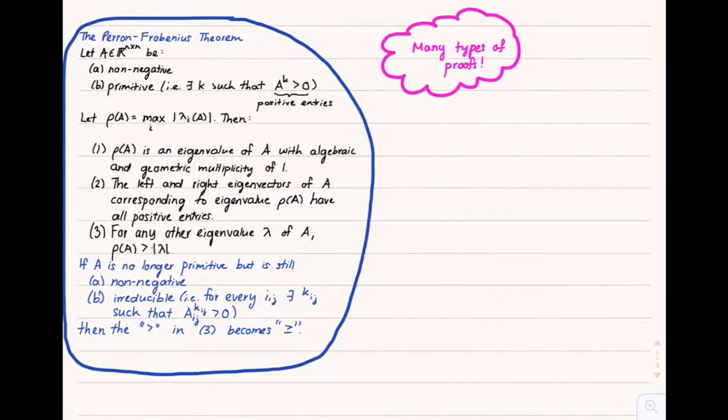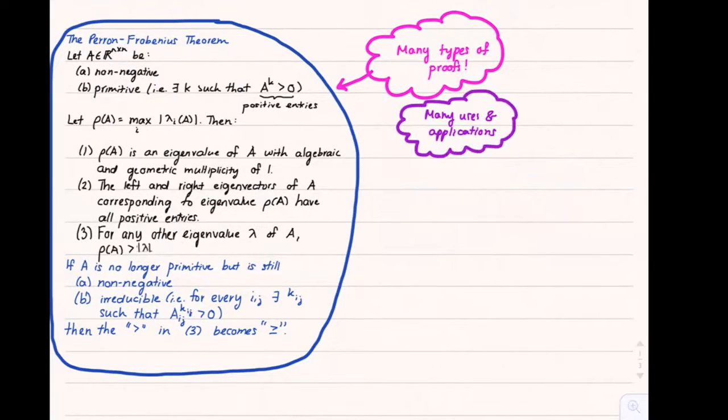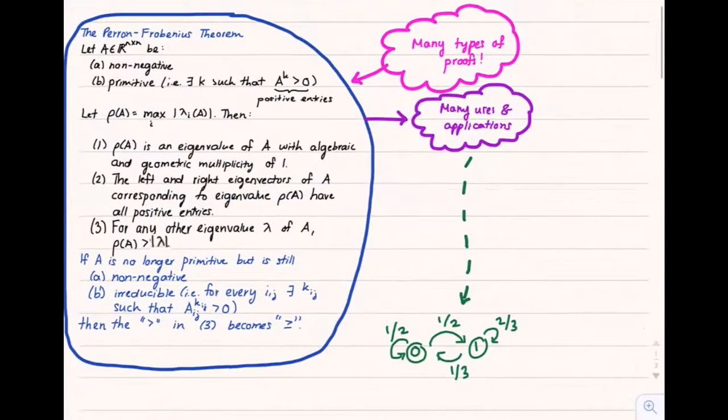For instance, the Perron-Frobenius theorem has been proved several different ways, using a probabilistic proof, using Brouwer's fixed-point theorem, or using an argument based on a min-max functional, among likely others. When we consider all the variants of this theorem, including those specific to positive matrices and stochastic matrices, the Perron-Frobenius theorem has many interesting uses.